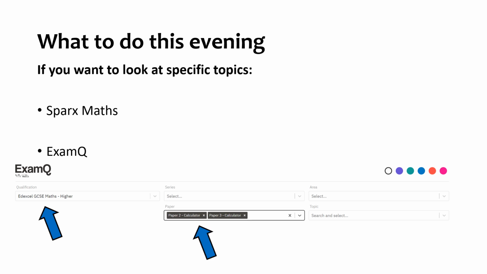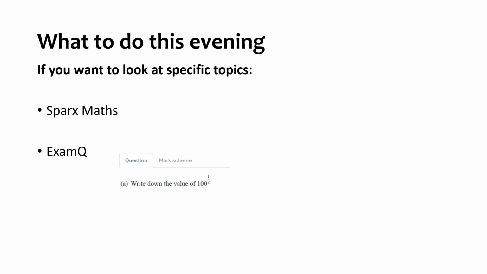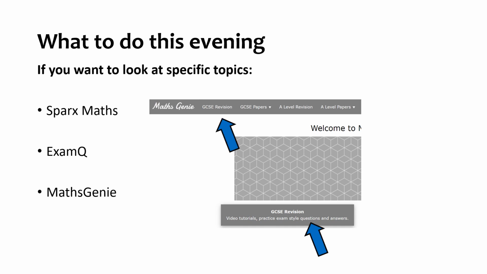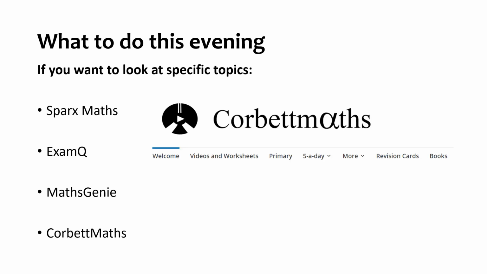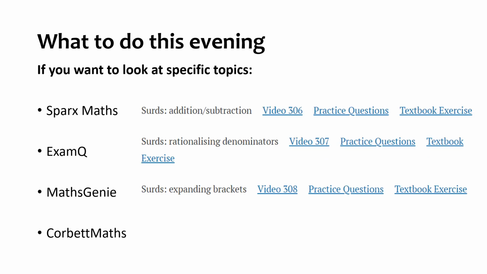Less important is whether it's a non-calculator question, if it's on the right topic, because you can still put those types of skill-based questions where the calculator doesn't help into papers 2 and 3. But then again, just type in any topic you want in that box there. And remember, you've got that mark scheme so you can see exactly where and how those marks are awarded. Maths Genie, so make sure you go to GCSE revision, and then you've got a list of topics you can choose from. And similarly on Corbettmaths, go to the videos and worksheets page, and again you've got a whole list of topics where you'll get practice exam questions with solutions.